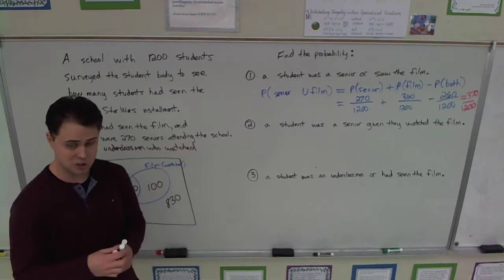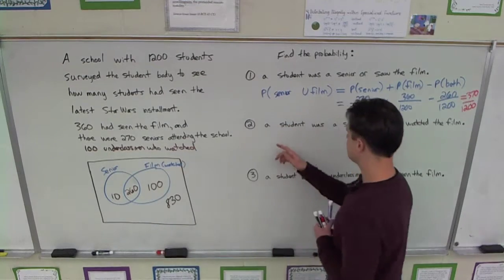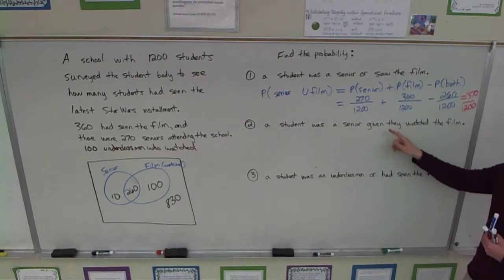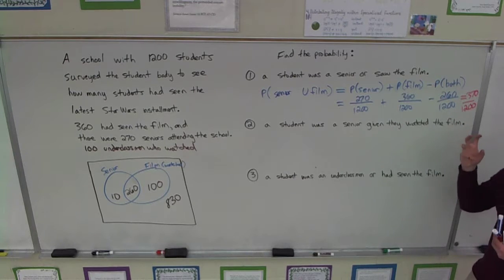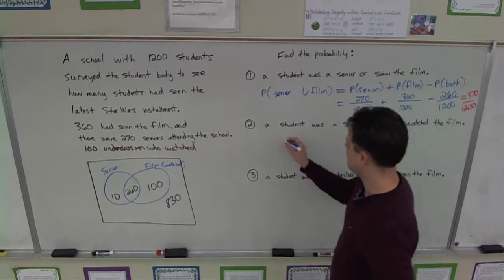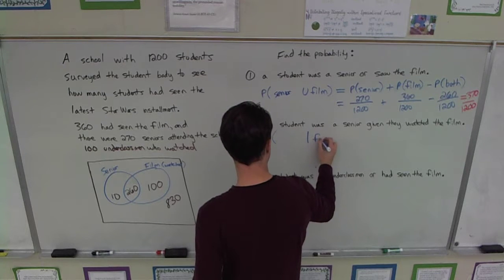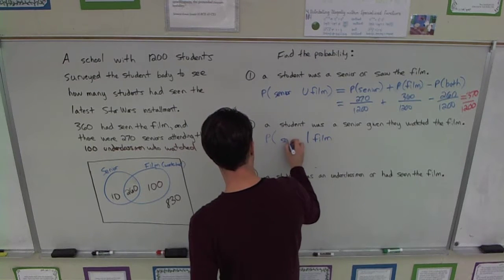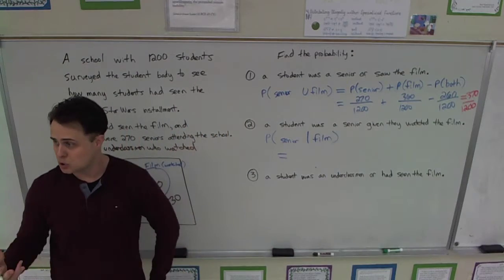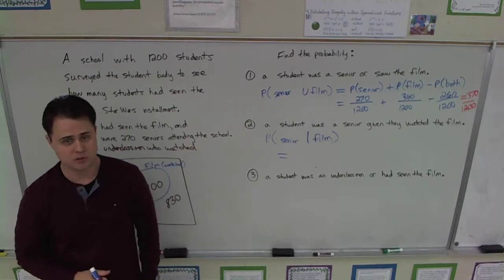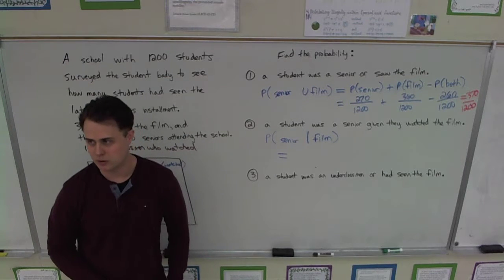There's another way to do it. I think it's important to know how to do it both ways. Let's look at this one. What's the probability a student was a senior given they'd watched the film? This one has decreased the sample space. There's a condition. So I'm going to write it out. Given they had seen the film, what's the chance they are a senior? When you see given or conditional statements, whether they use the word given or some other phrase, you always want to write that down right away. I think that really helps.